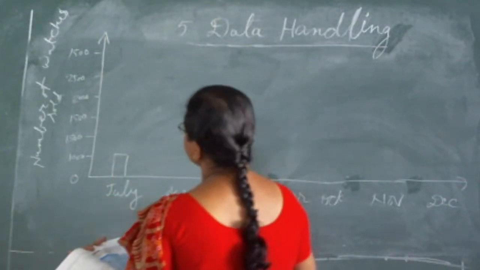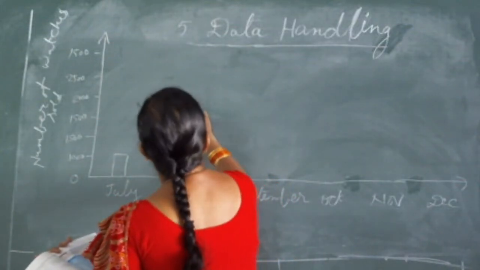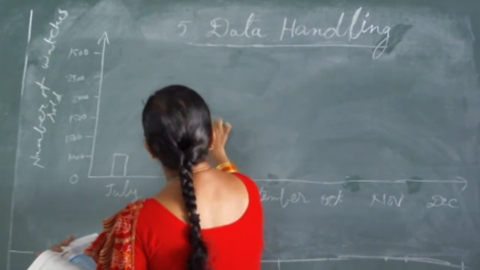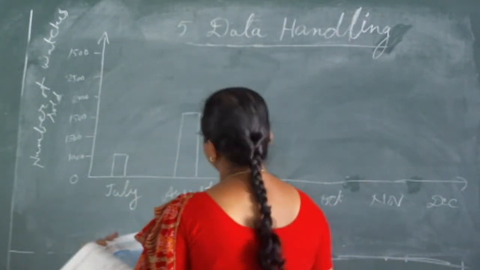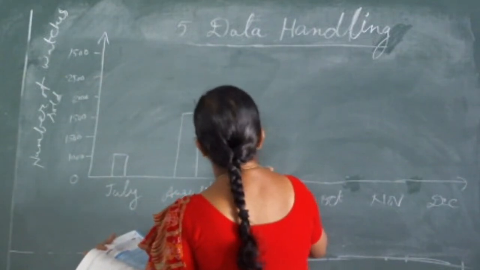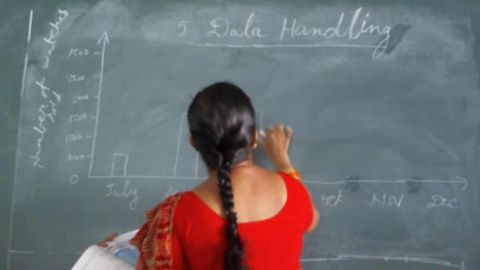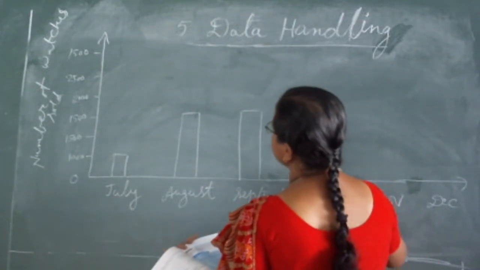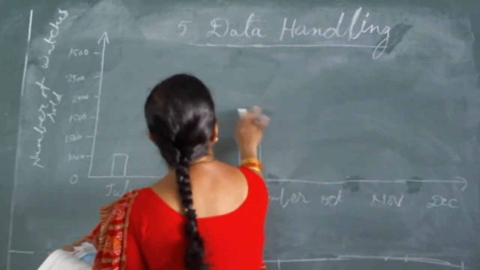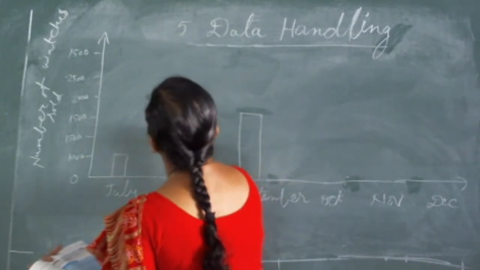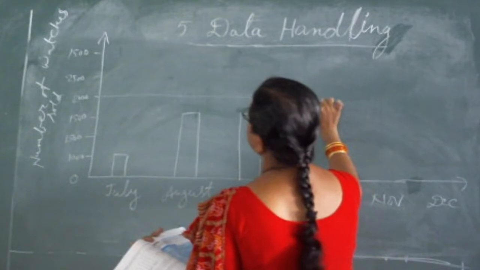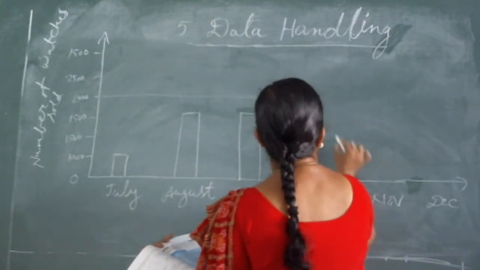And in August, 1500. As well as in September also 1500. And in October, how many watches were sold? In October, 2000 watches were sold.